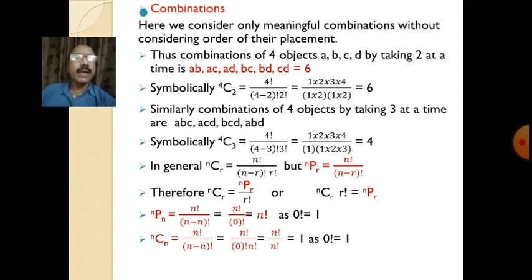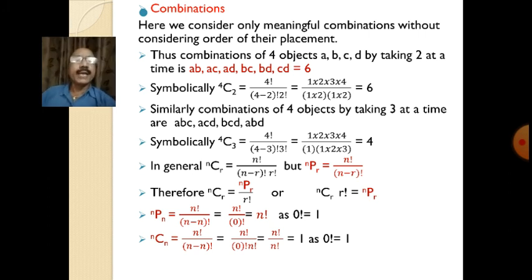Similarly, combinations of 4 objects by taking 3 at a time are ABC, ACD, BCD and ABD. Here changing the order of the objects does not make a new combination, isn't it? So we take only meaningful combinations. ABC or BAC forms a single combination. So ABC, ACD, BCD and ABD.